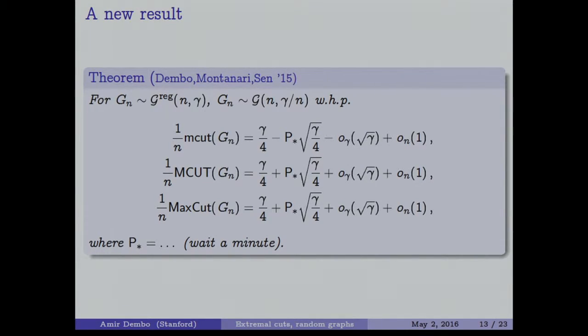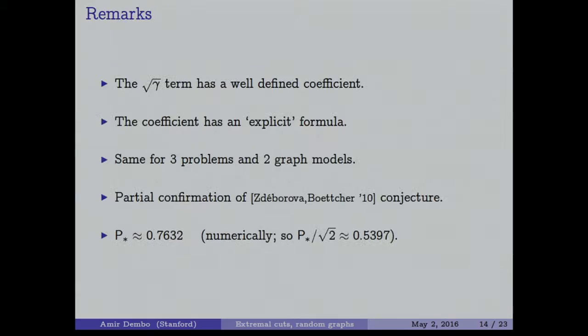One conclusion is that if you know where this P star comes from, there is no more need to chase with combinatorial methods the numbers C1 and C2, because they will eventually, after a lot of work, converge to this number P star. So there is no need to do that anymore. The other thing that you can learn from this theorem is, first of all, the square root of gamma term has a well-defined coefficient.